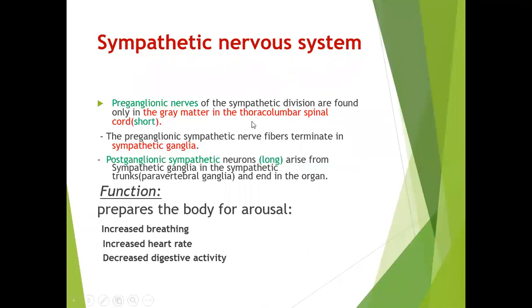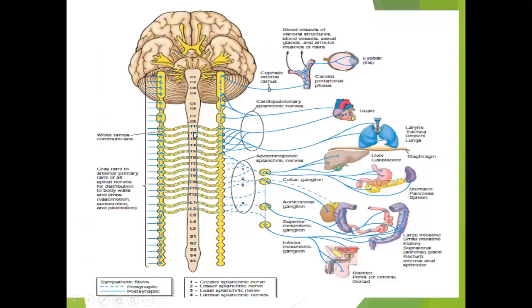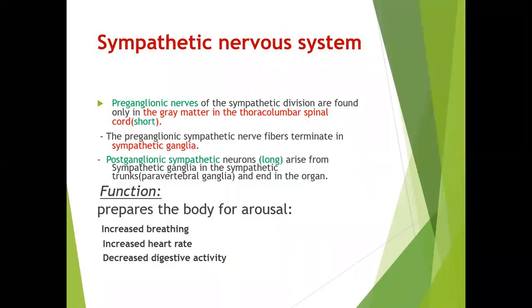So it is called the thoracolumbar outflow because all these nerves are coming from the thoracic region, T1 to T12, and from the upper lumbar region. So this is called the thoracolumbar outflow. These nerves are coming from the thoracolumbar spinal cord, especially from the gray matter in the thoracolumbar spinal cord.